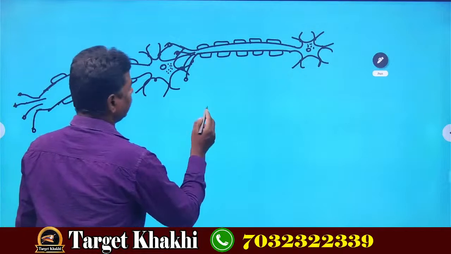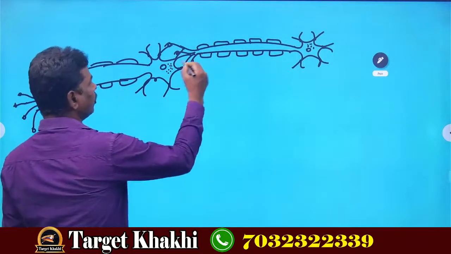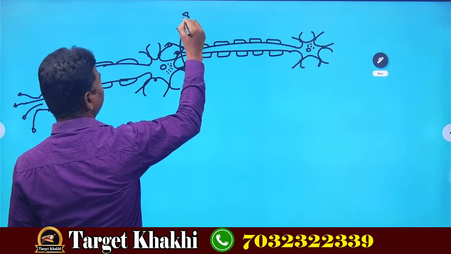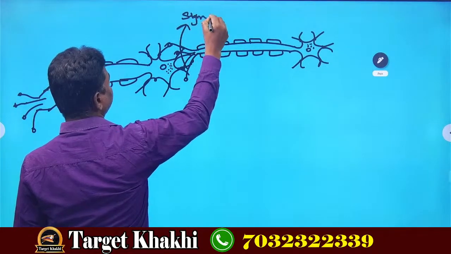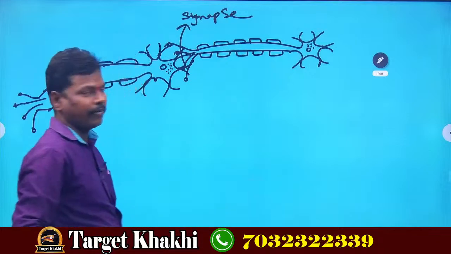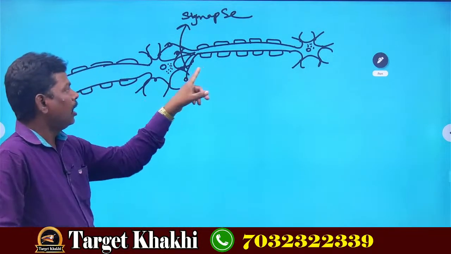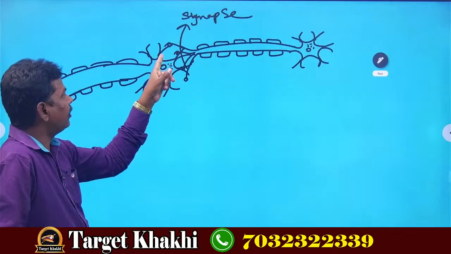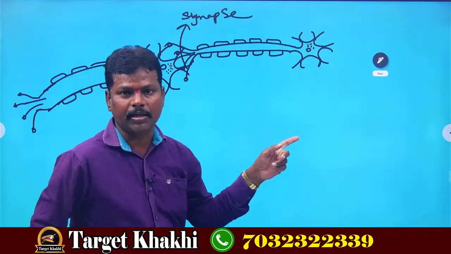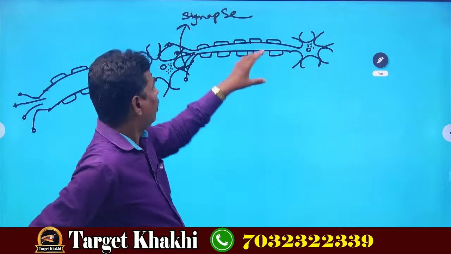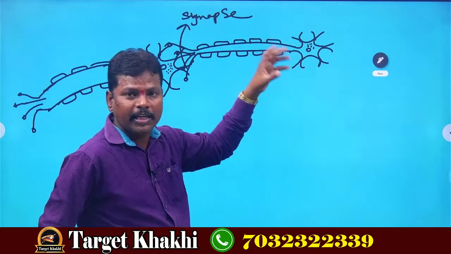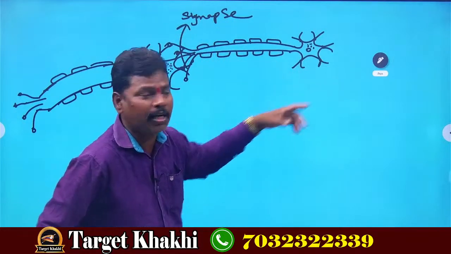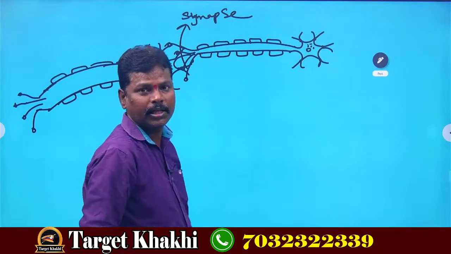In these two nerve cells, the two nerve cells are joining at one place, no? So this is called as synapse. What is synapse? I already told you. The synaptic nerves of one nerve cell are connected with dendrites of another nerve cell. So what is happening here? The information which is present in one nerve cell is passed to another nerve cell only by synapse. Understood?